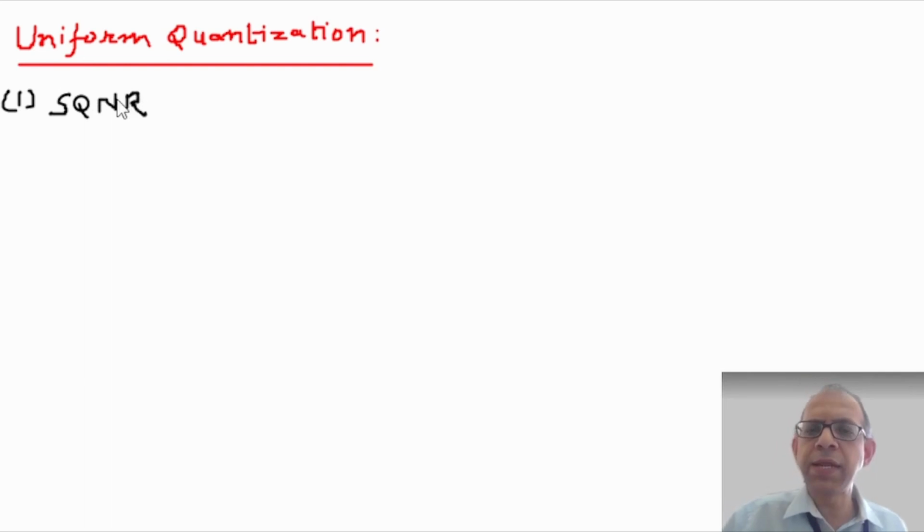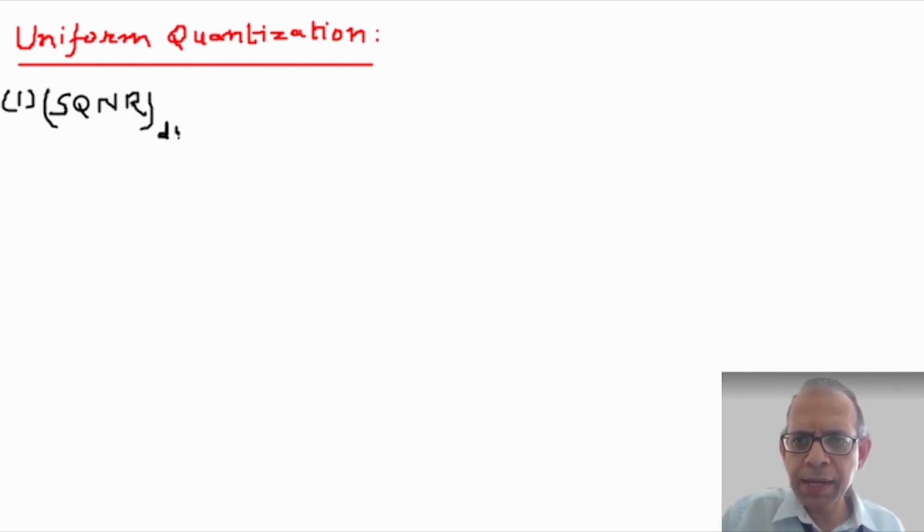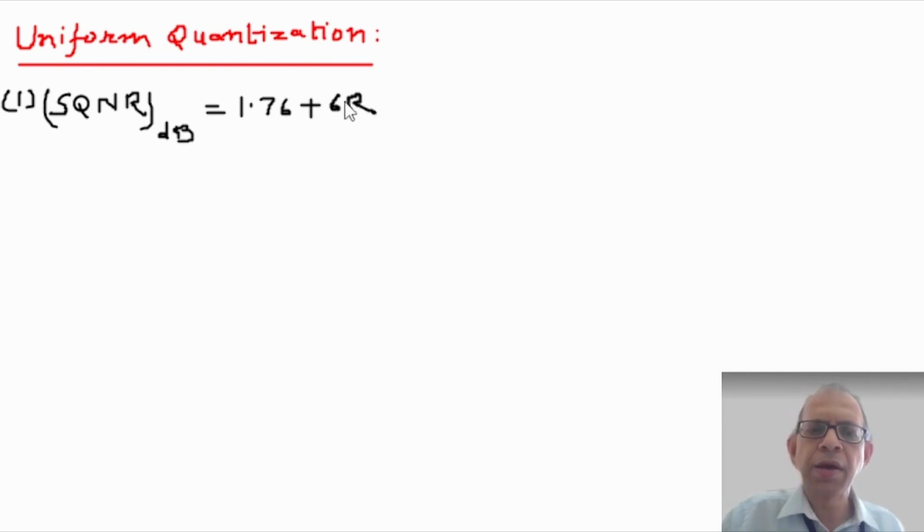For a full scale sinusoidal signal, SQNR in dB is given as 1.76 plus 6R, where R is the number of bits used to represent a sample.